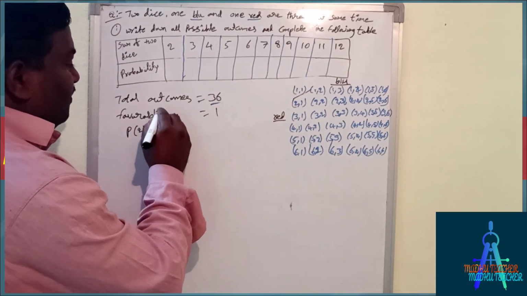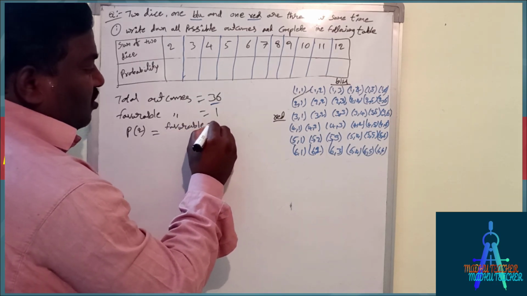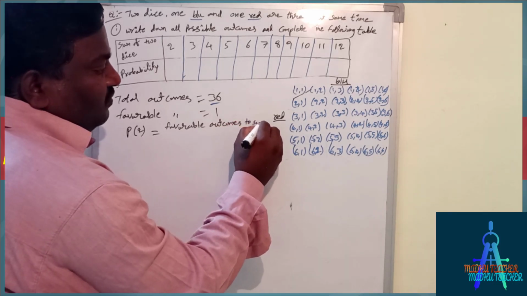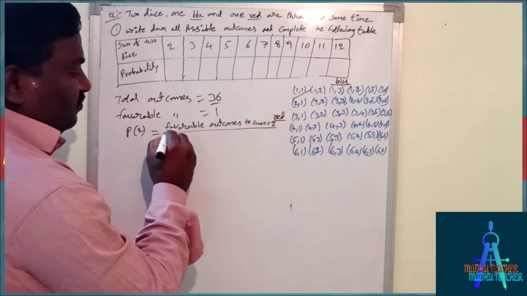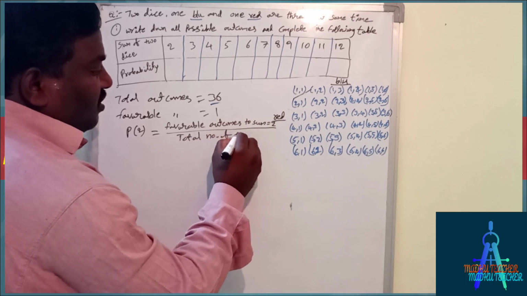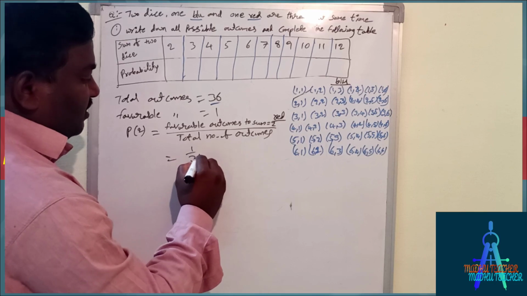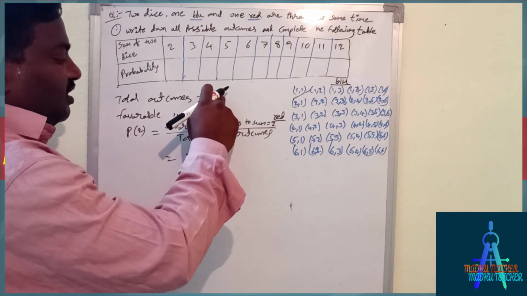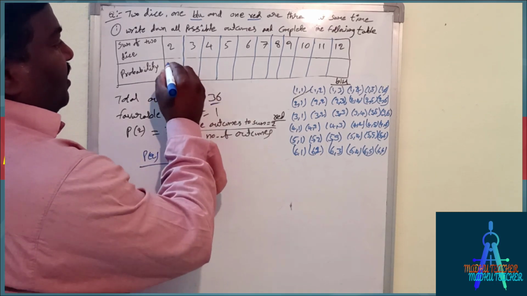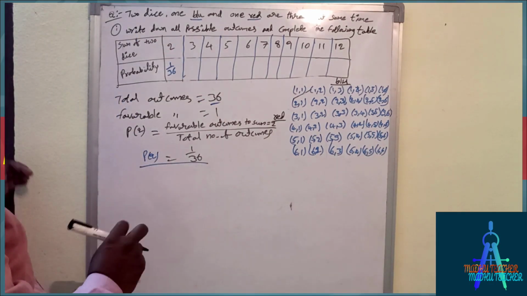That equals the number of favorable outcomes to sum equal to 2 over the total number of outcomes. So that equals 1 by 36. Favorable outcomes 1, total 36. So the probability of getting 2 is 1 by 36.